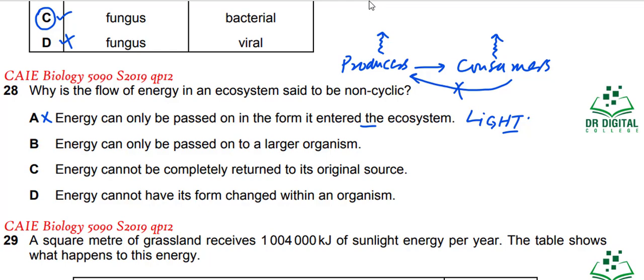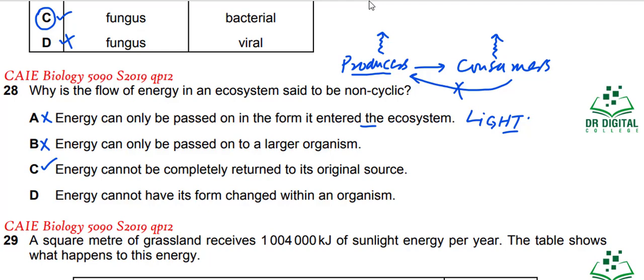Energy can only be passed on to larger organisms. Larger organisms or smaller organisms have nothing to do with the energy. Whatever the size of organisms, energy will be passed. So option B is wrong. Energy cannot be completely returned to its original source. Yes, energy cannot be returned to its original source. For example, for consumers, the source is producers. So it cannot return back to producers, at least completely. A very minor amount can go back, but completely it cannot go back. So option C may be correct.